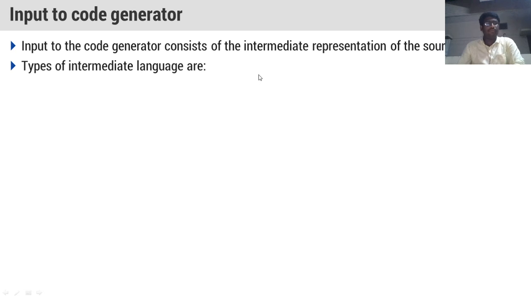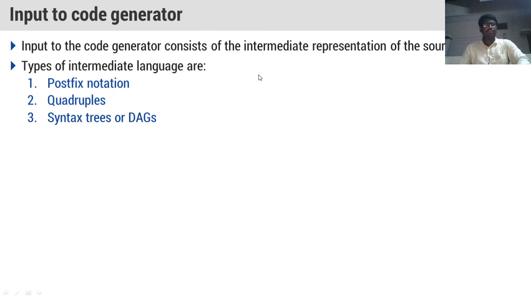We will see now. The types of intermediate language are postfix notation, quadruples, triples, syntax trees or DAGs. These are the input to the code generator.